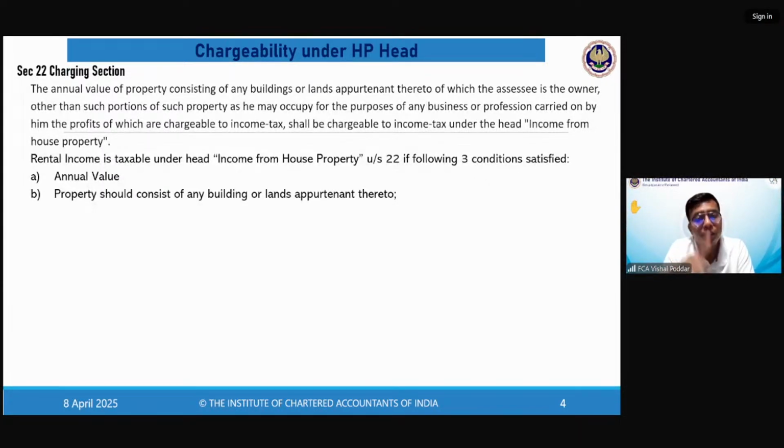So the rent of such land, which they obviously take on rent for that temporary period, will not come under the head HP, because the specific condition is that the rental value should be of land which is appurtenant, that is, part of some building. So any building's rental value is covered, and the rental value of land which is part of some building is covered.